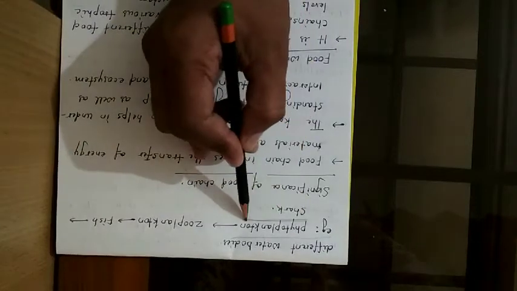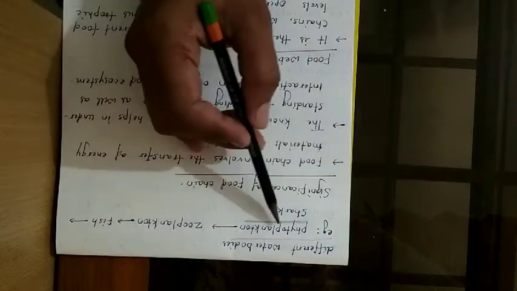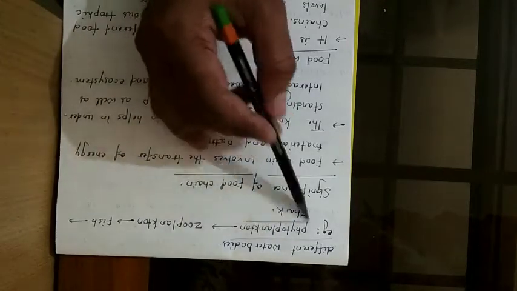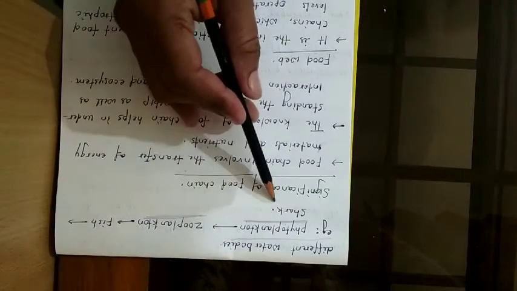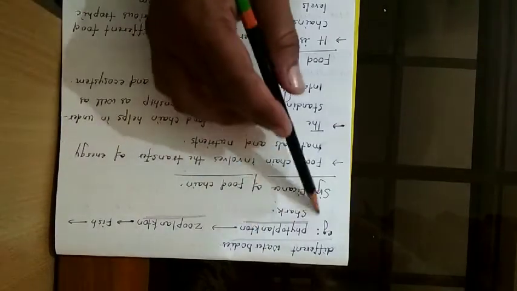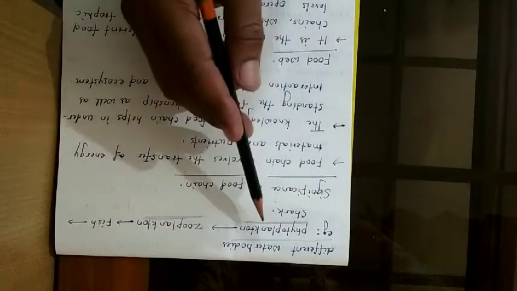This phytoplankton is a small microscopic organism that is eaten by zooplankton. And phyto and zooplankton, phyto means plant, these are very small plants. So this is eaten by, obviously, zooplankton. Now this zooplankton is eaten by fish, and fish, you know, is eaten by shark. So this is also a food chain, who is eaten by whom.